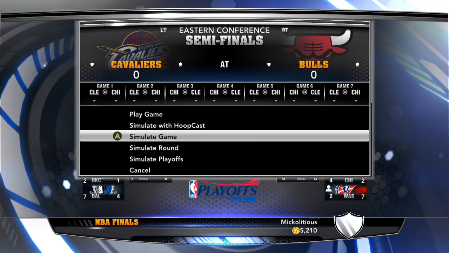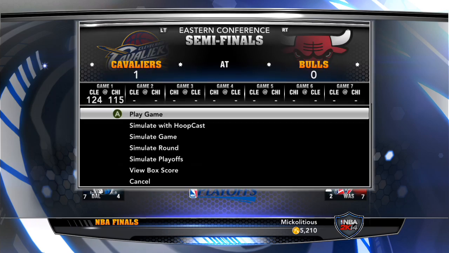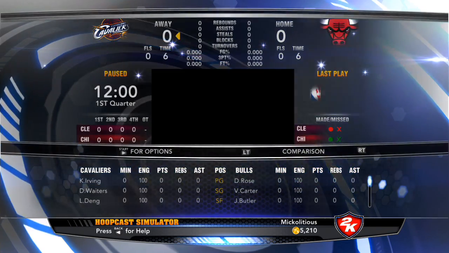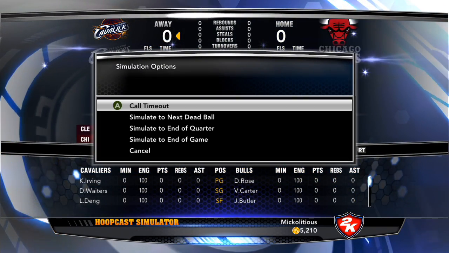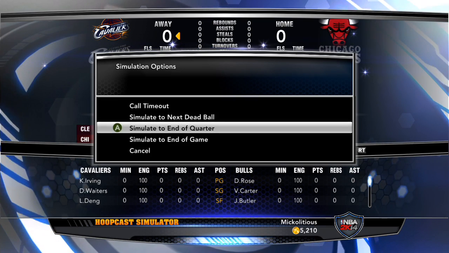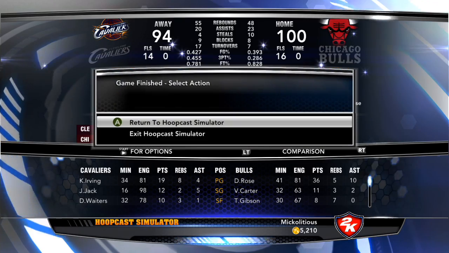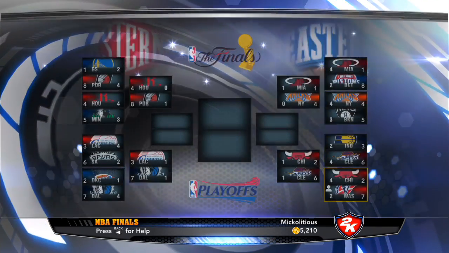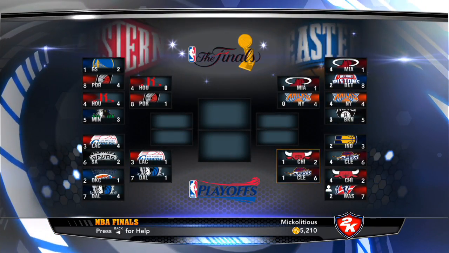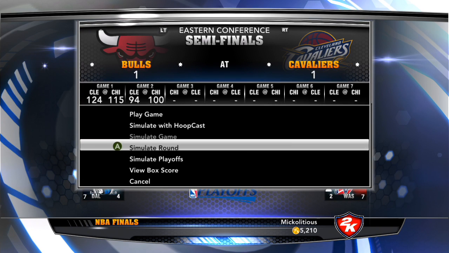Clippers knock off the Mavericks in Game 1, as now Chicago knocking off Cleveland in Game 1 of the quarterfinals.